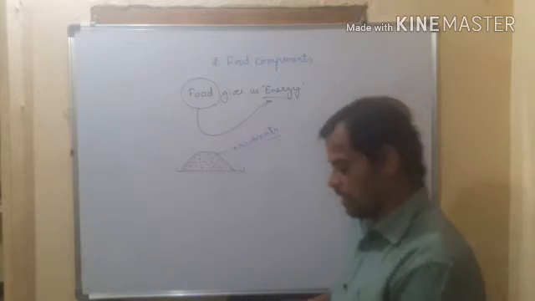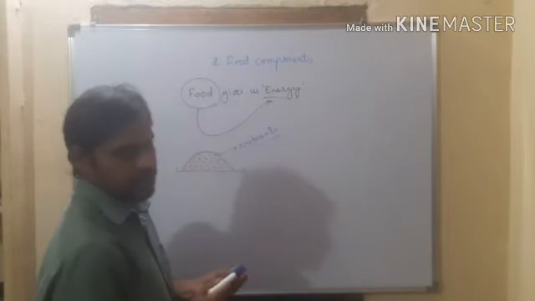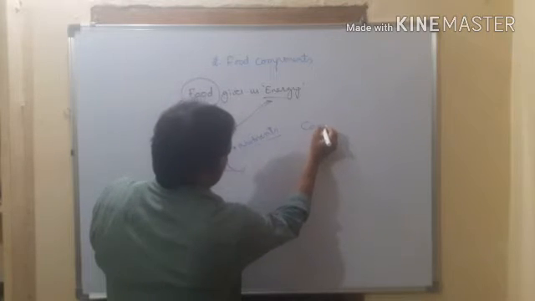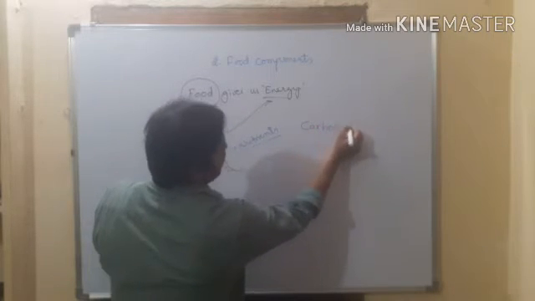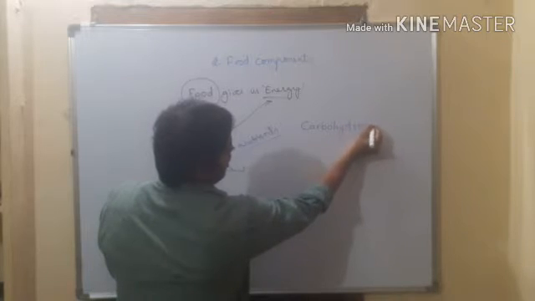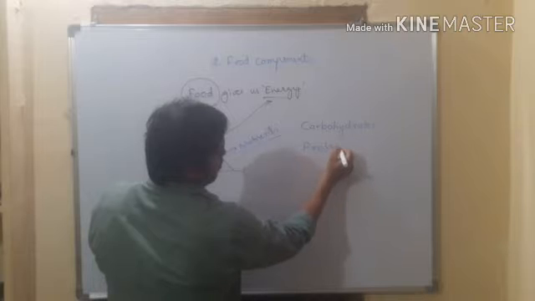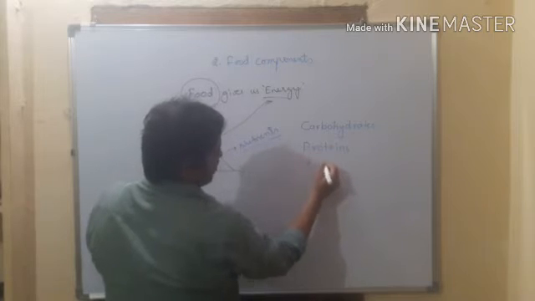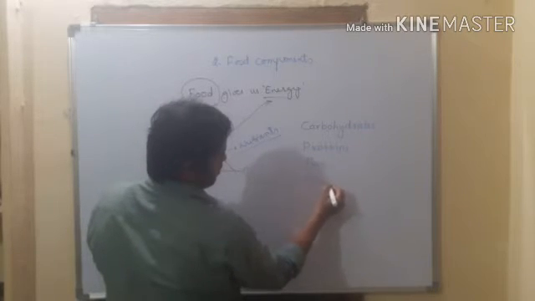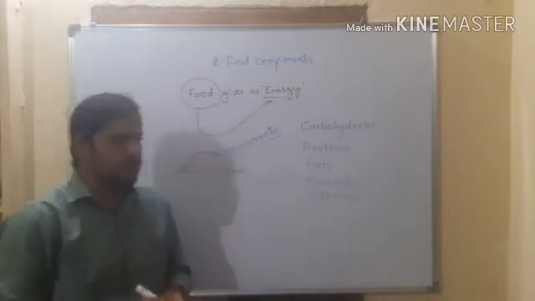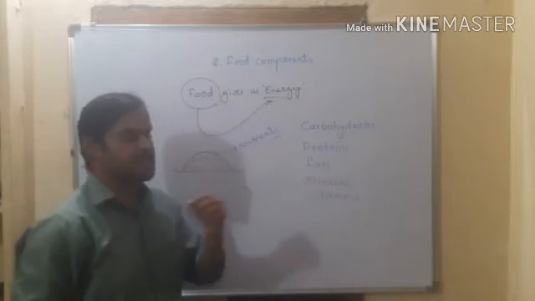So these nutrients are of different types. We named them different types. So what are those types? Number one, carbohydrates. I will explain what these actually are. Carbohydrates, proteins, fats, minerals, vitamins. So these are 5 nutrients that are present in the food.